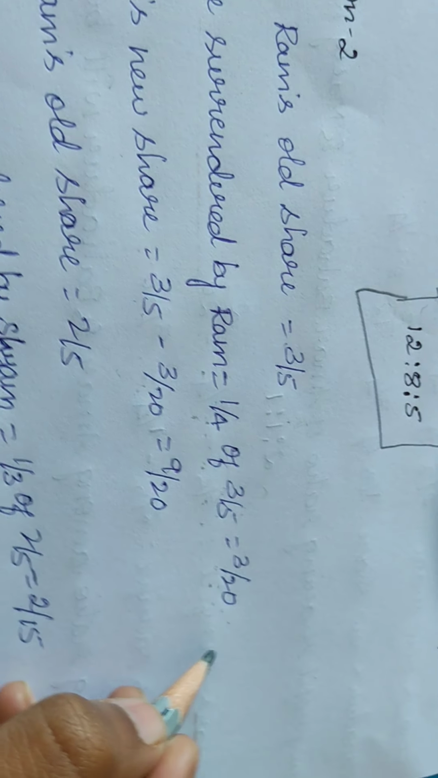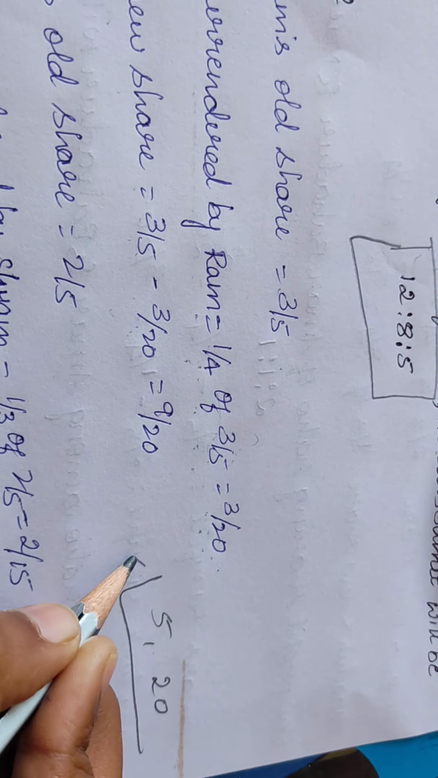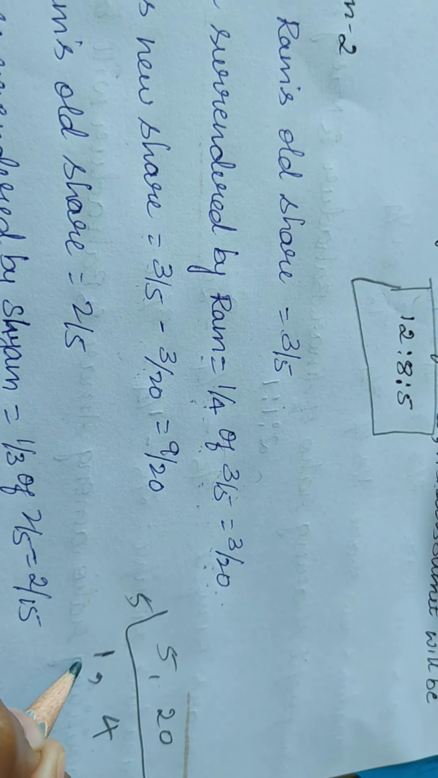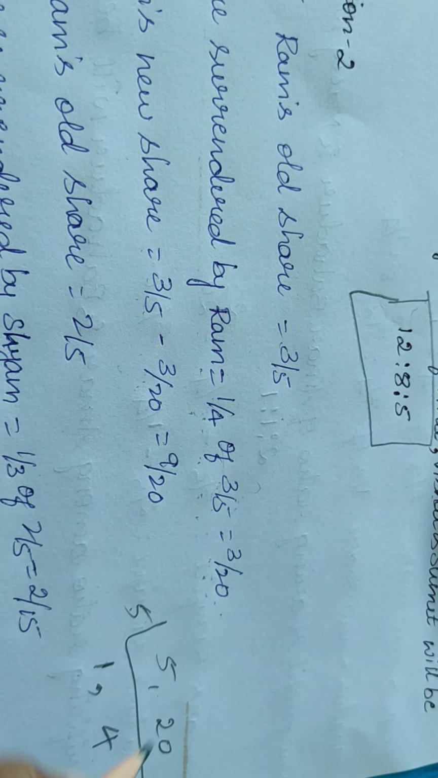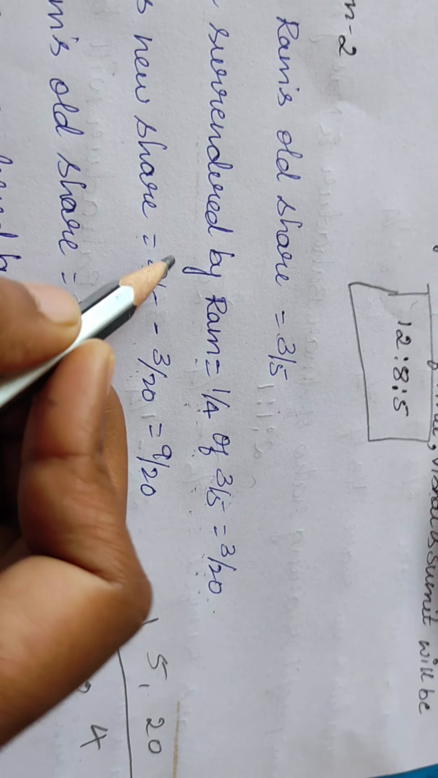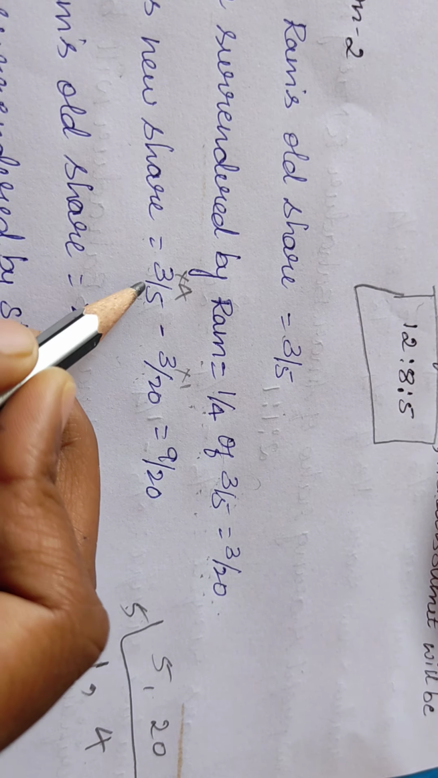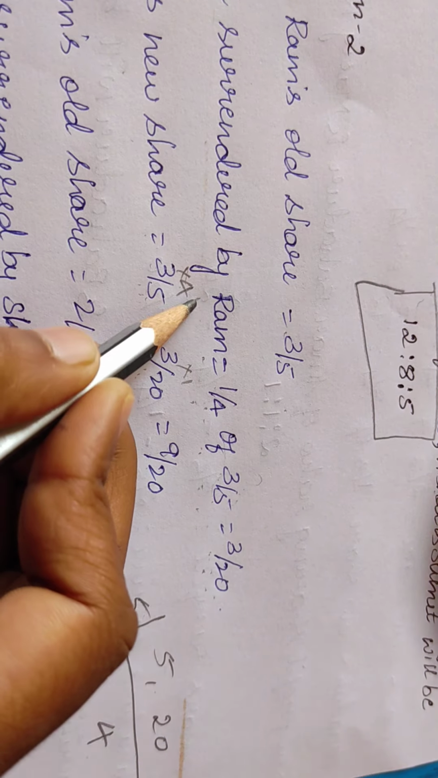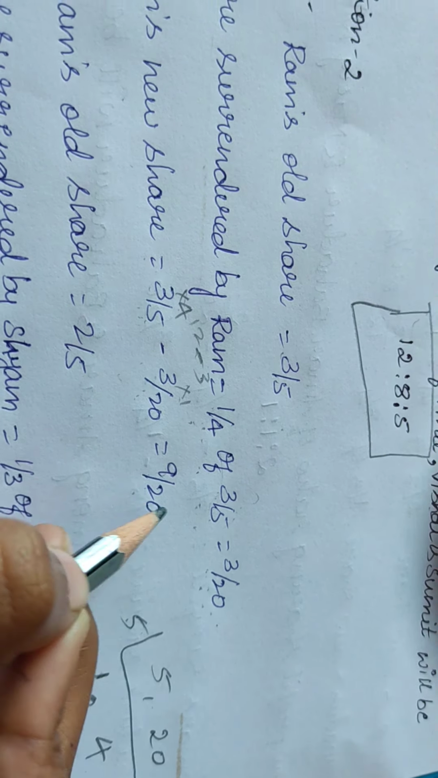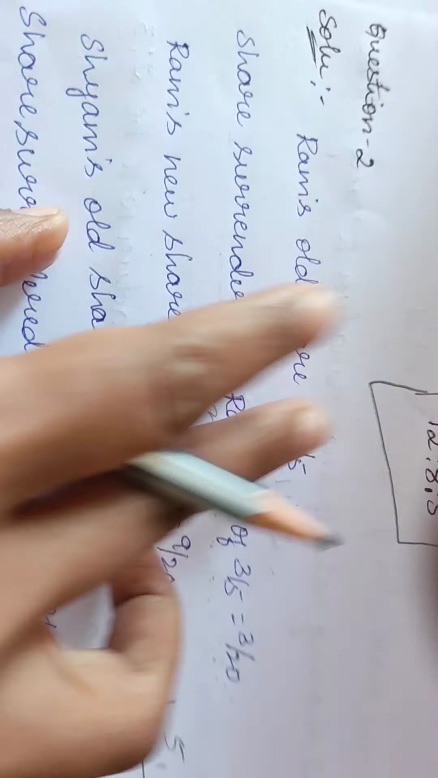Take the LCM of 5 and 20. 5 ones are 5, 5 fours are 20. 20 is the denominator. 20 ones are 20. So 3 into 4 is equal to 12, and 3 ones are 3. So 12 minus 3 is equal to 9. So you got 9/20. So now Ram's new share is 9/20.